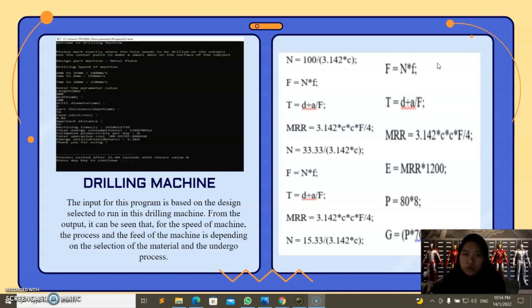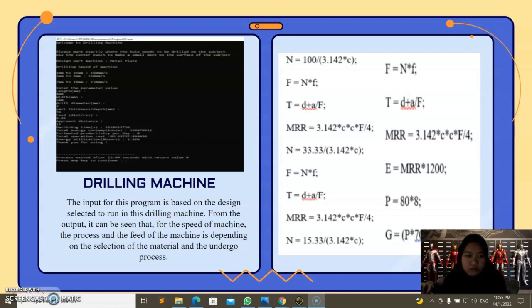And this is the formula that we use to generate the program. For the n, equal to 100 over pi times c. For the f, we have n times f. For the t, we have d plus a over f, or MRR, pi times c times f over 4. And it is the same with the others. That's all for the calculation part.